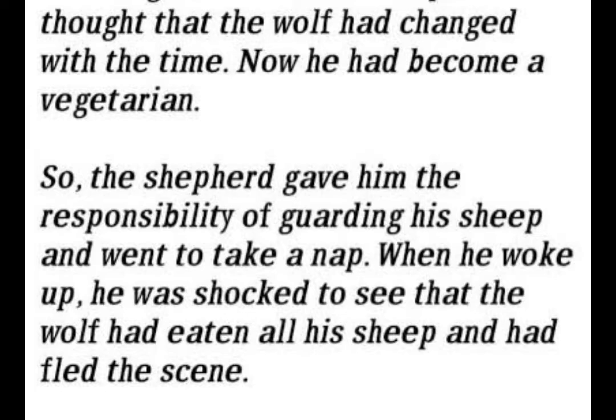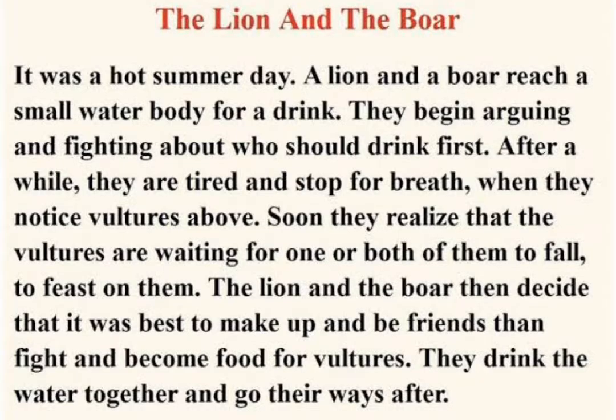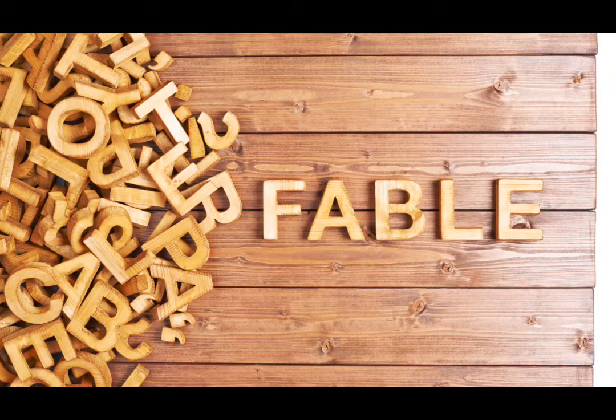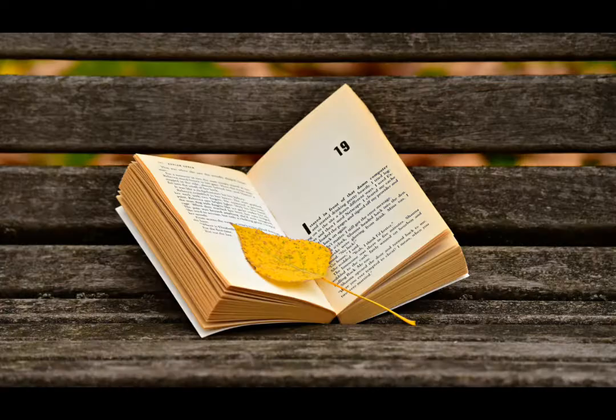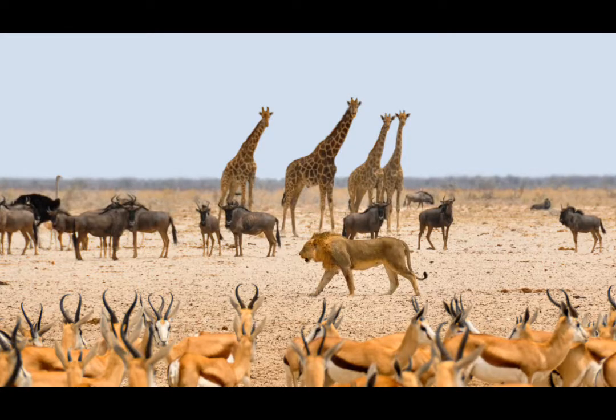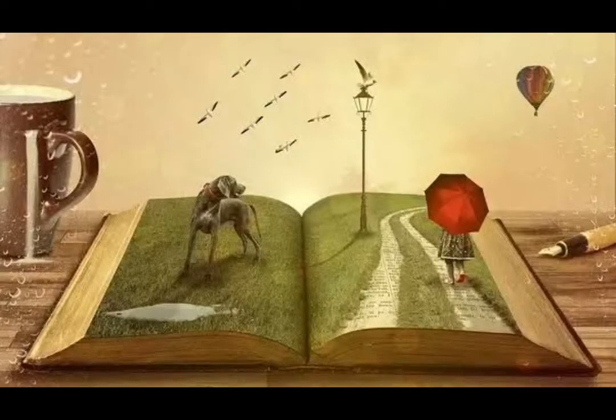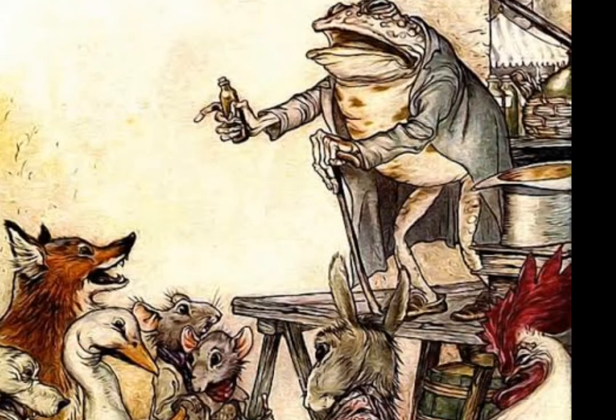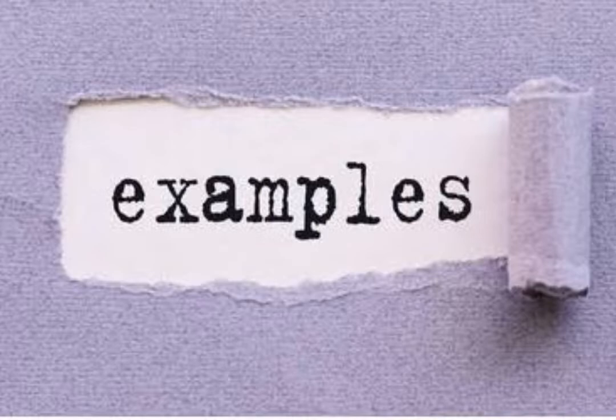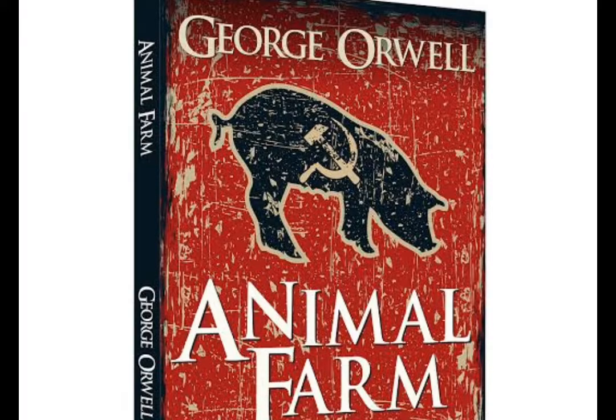Some of us must have seen books that have very short stories, maybe the tortoise and the hare and so on. Fable is another form of fiction. This is a novel where animals are given human characters and they talk to one another. This is where you have some books in which the characters are animals and these animals interact with one another. An example of such a book is George Orwell's Animal Farm.